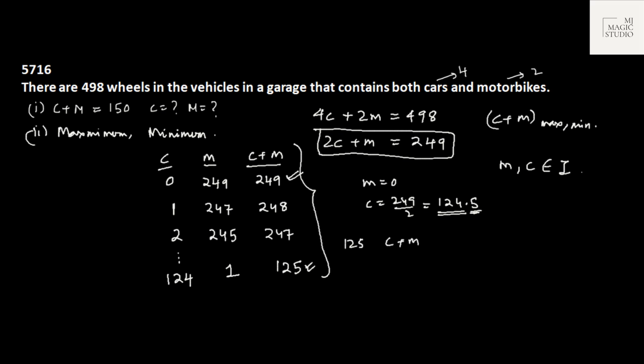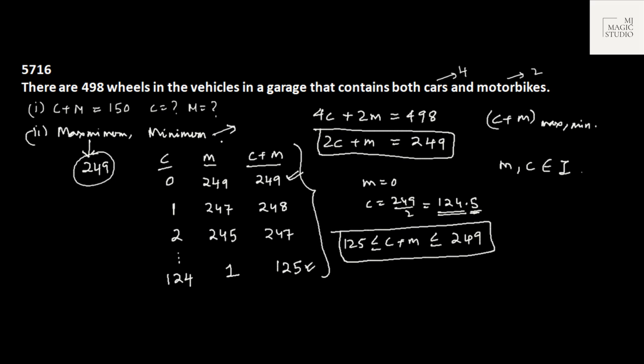This is the range. c plus m will lie between 125 and 249. You can have any number of vehicles in this garage, but it cannot be less than 125 and it cannot be more than 249. Now if they ask about the maximum and the minimum value, the maximum number of vehicles in this garage would be 249 and the minimum number of vehicles in this garage would be 125. Please stick to this coefficient conversion method to solve the given equation.